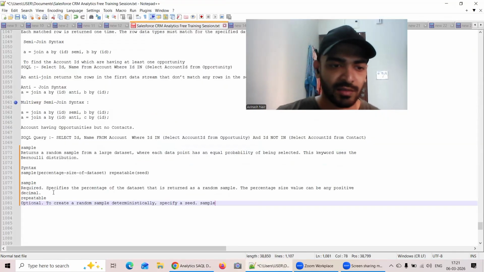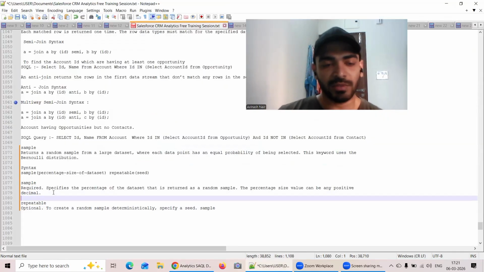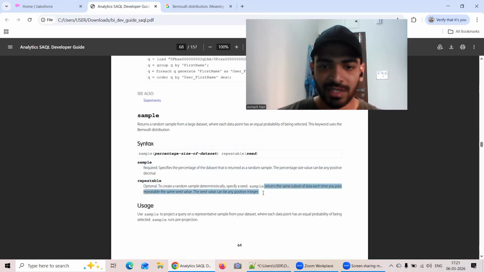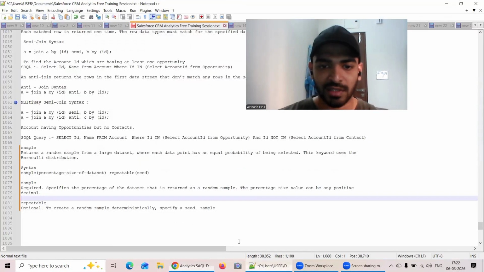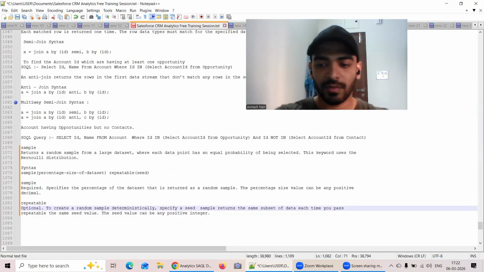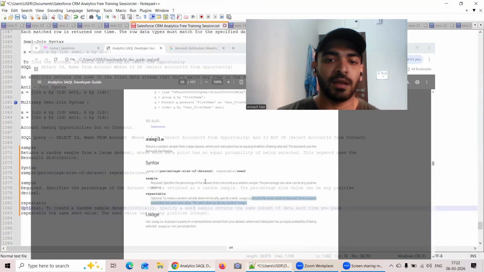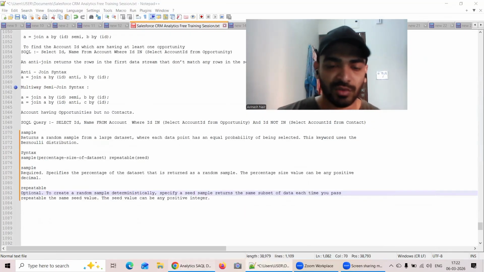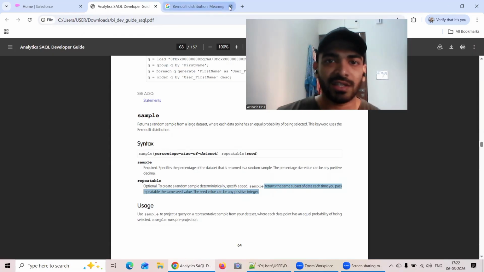And what does this repeatable mean? It's optional. It creates a random sample deterministically by specifying a seed. It returns the same subset each time you pass repeatable the same value. The seed can be any positive integer. Let me properly write everything that was written. Great, so that's the thing about these terms. We will again come to these terms, that's not an issue, but let's walk through the example. I think once we walk through the example, things will be much more clear.